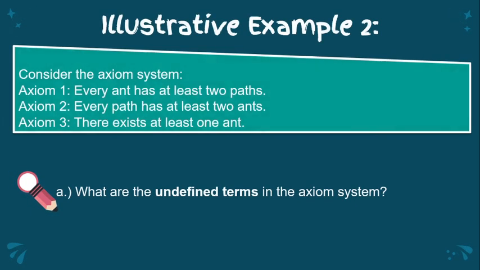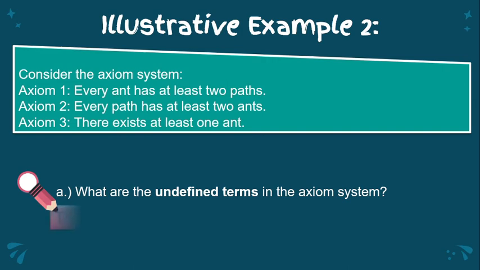Now, let's have illustrative example 2. So, we have here 3 axioms. Axiom 1, every ant has at least 2 paths. Axiom 2, every path has at least 2 ants. And axiom 3, there exists at least 1 ant. For question letter A, what are the undefined terms in the axiomatic system? Can you tell?